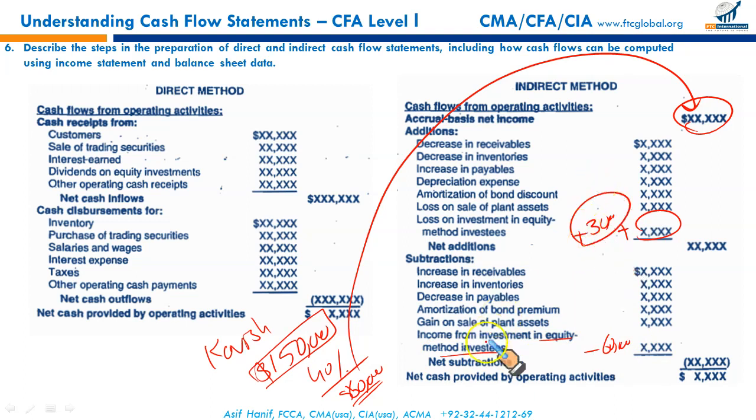Non-cash loss to be added. It is very unlikely you would be tested on this, but since it was there, I thought to explain it to you. So this is how we draw up our cash flow under the indirect method. We take net income and make these adjustments, and then we end up with the cash provided by operating activities. So this is how we draw up cash flows.